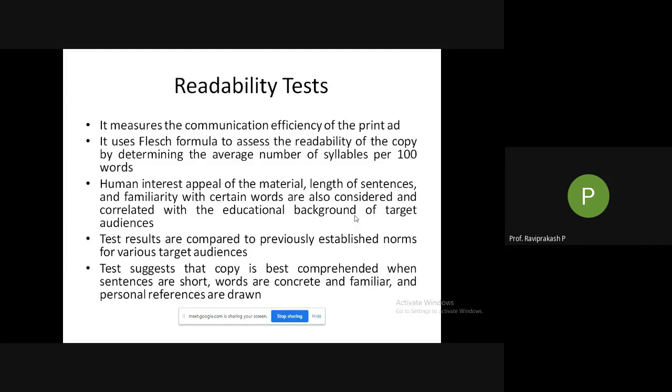See how humor they add in ads, like where there is an accident and all. So you can make it a tragedy ad also, you can make it a comedy ad also. Based on the music that you are having, the way you are acting over there, how the situation is brought in front of you, all these are taken into consideration, and then we are having personal references to it.